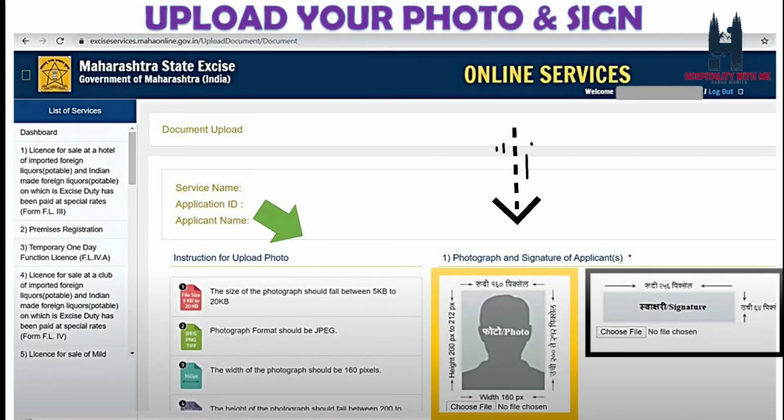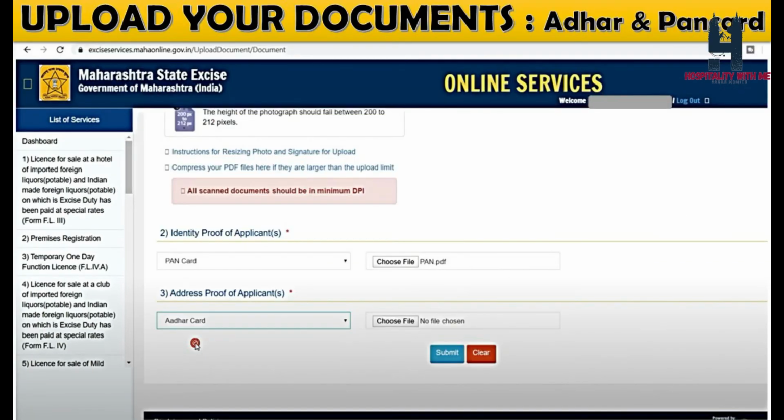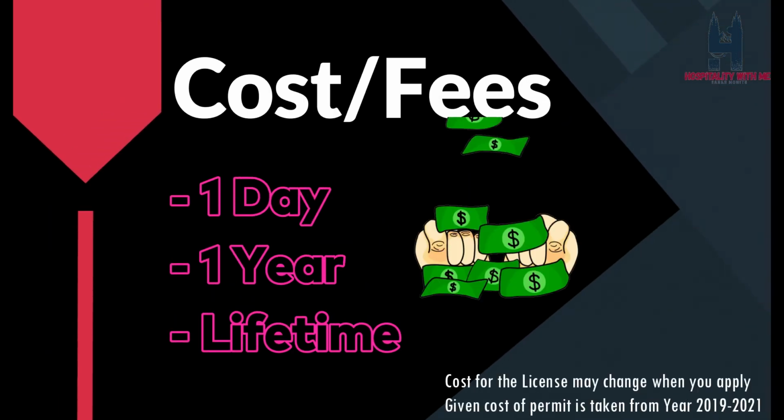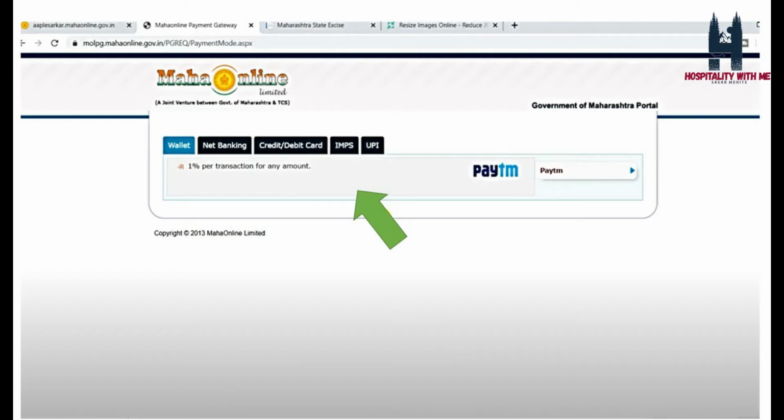Then you require to upload your photograph and signature here, followed by your Aadhaar card and PAN card, as they will be your address proof and name proof. Now you may get it for 1 year, one day or lifetime, so there are different costs.